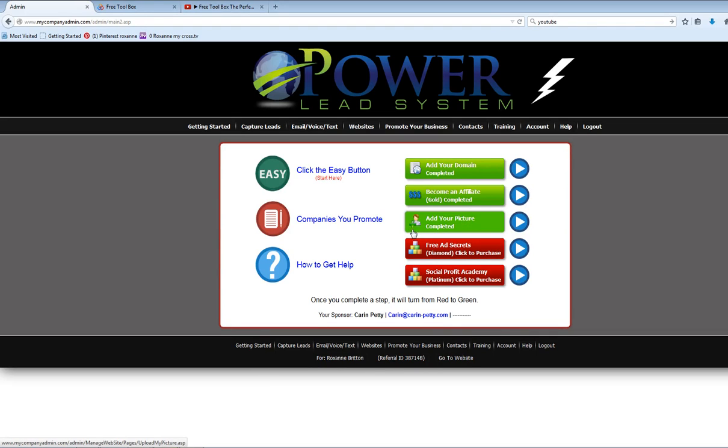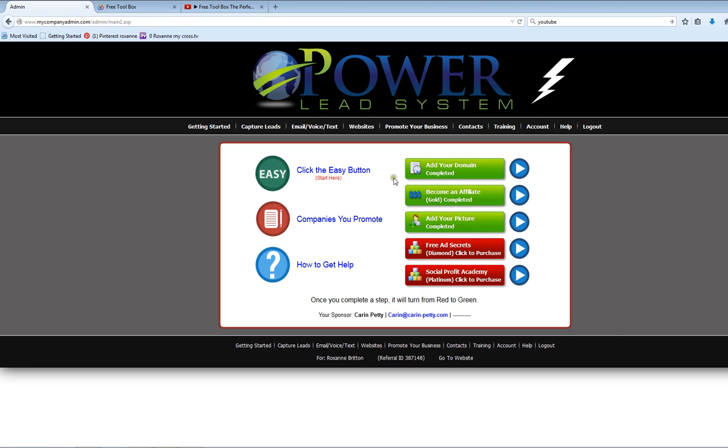You can create multiple lead capture pages for any type of business. For example, insurance, real estate, internet marketing, any kind of business that you have. You can take any of the templates in the system and customize them to make your own unique capture page. This can be done in about 2 to 5 minutes. I'm going to explain how to create a capture page and insert a video.